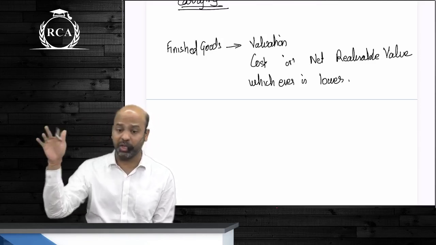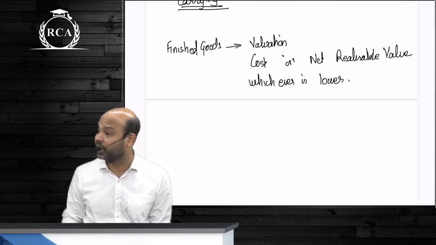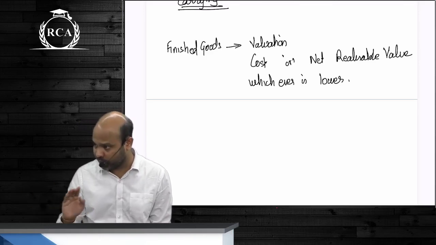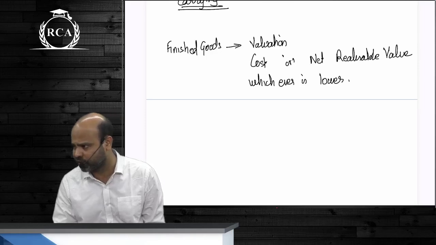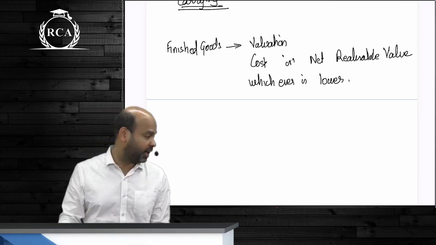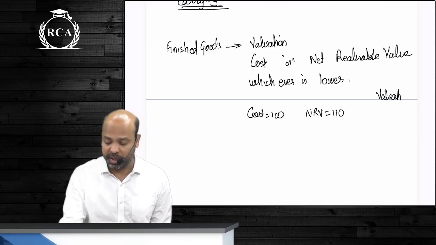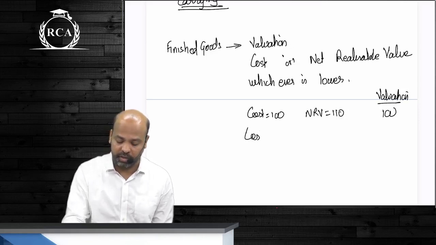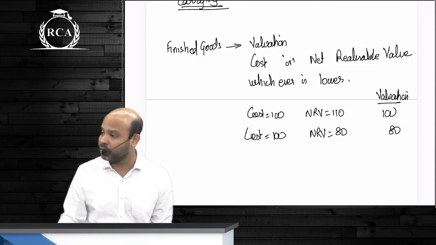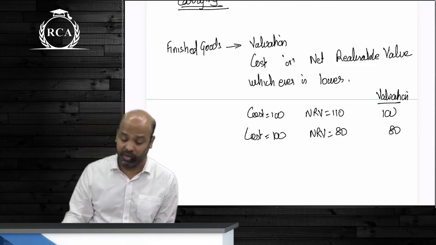BCom students, beta, remember you cannot ever book profits in advance. So you cannot say that we will directly record inventory at NRV. You cannot record gains in advance. That is why it has to be cost or NRV, whichever is lower. If NRV is less, that means you're recording loss. You purchase an inventory for 100 rupees. Say the cost of an inventory is 100, NRV is 110. कितने में record करोगे? Valuation beta should be at 100. Cost of an inventory beta is 100 rupees. NRV has come down to 80 rupees. Now at what price are you going to record? Under no circumstances can you record gain. You should definitely book all your losses, anticipated losses. Are we clear about this?